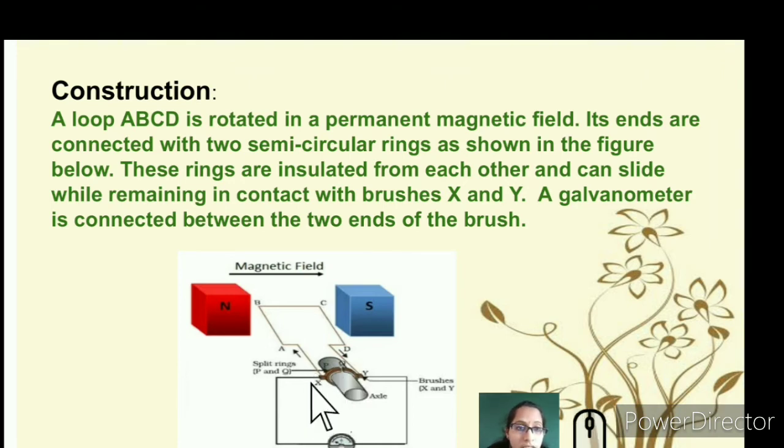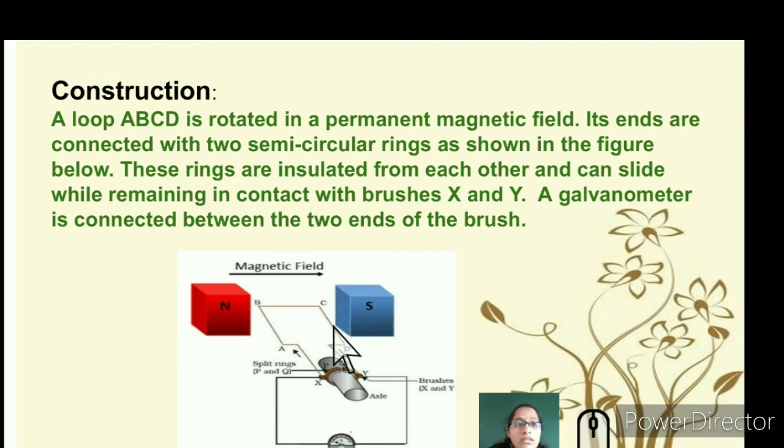You can see the brushes at the end and the split rings. Both the ends are connected to the galvanometer, and you can see the coil here in a rectangular form. Again it is almost the same as the motor, but the only difference is that there you switch on the electricity and it works on mechanical energy, but here mechanical energy will be converted into electrical energy.